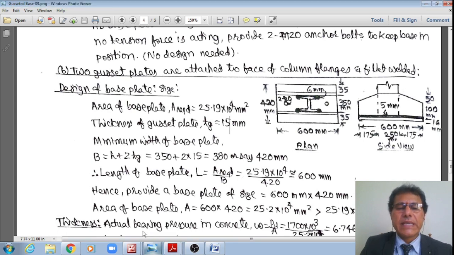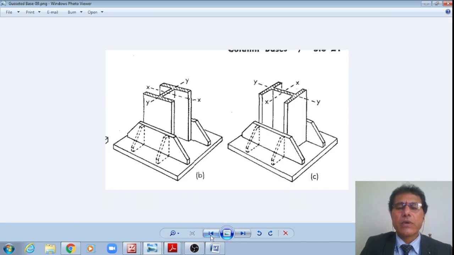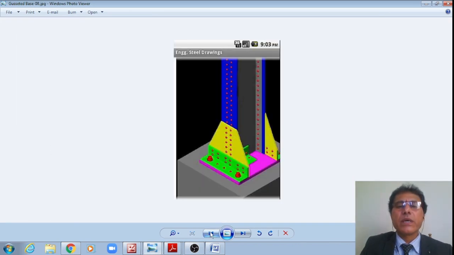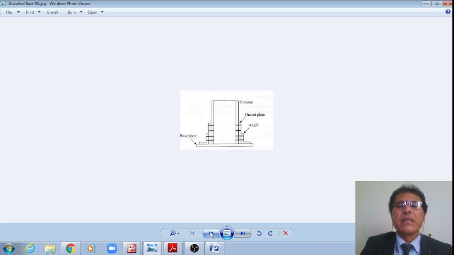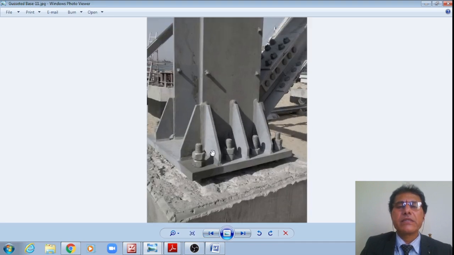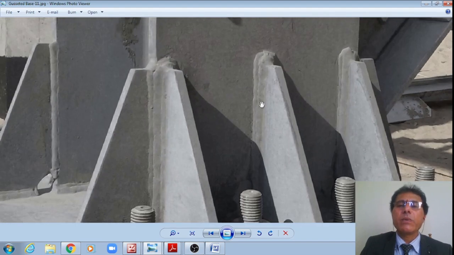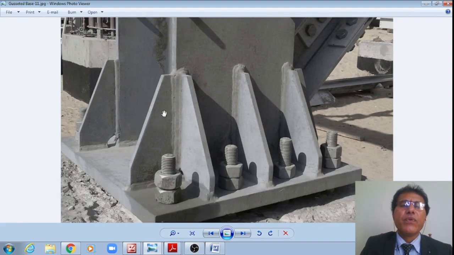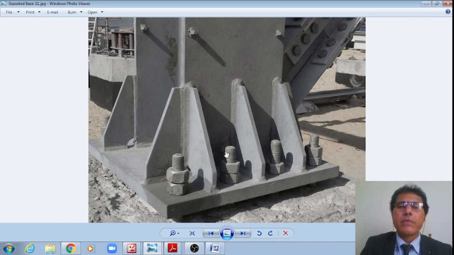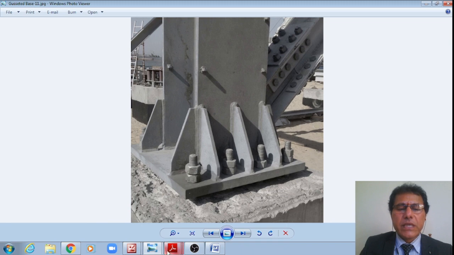That is how the second design is also done, student. Let me see this schematically, like this, just now designed and provided. Just one bolt here, and the other side one bolt. However, what I am showing here is a butt weld, but we will be providing a fillet weld here, and even a fillet weld at the bottom. That is also a design, student.